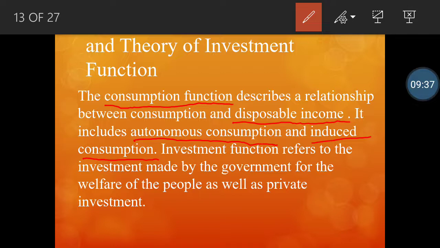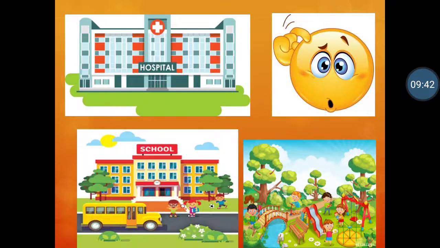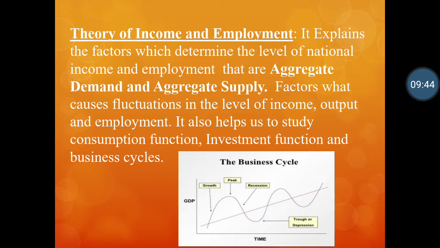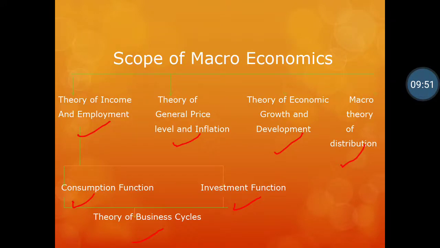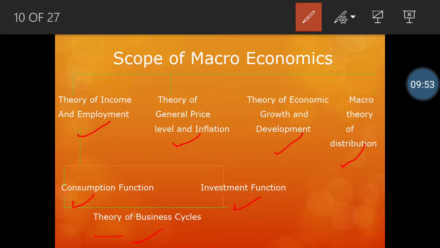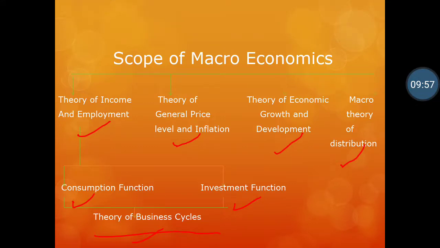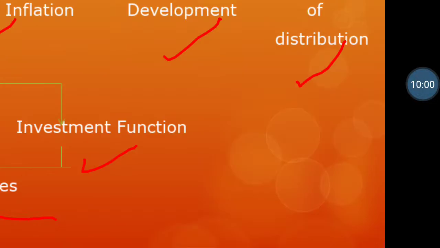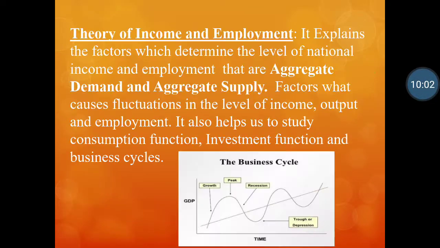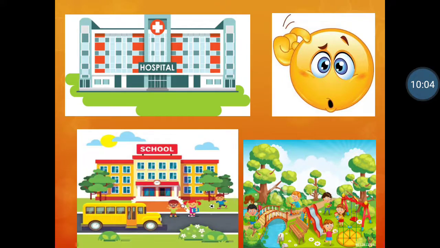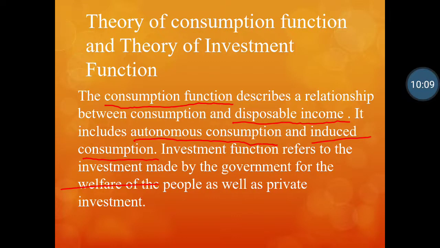Now, one more thing, we have seen here the theory of business cycle, right? So the theory of business cycle is the ups and downs in the business. Ups and downs in the business depend upon the inflation and deflation of a country. We will see that also in detail.